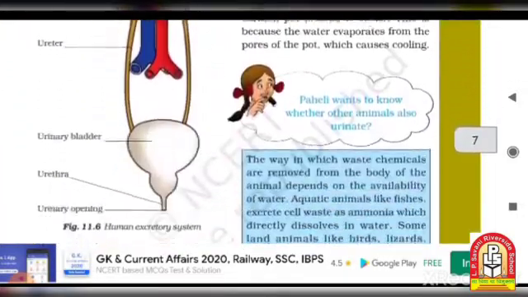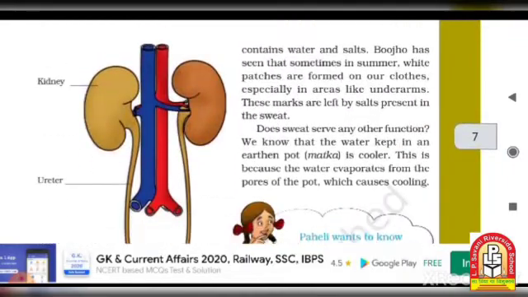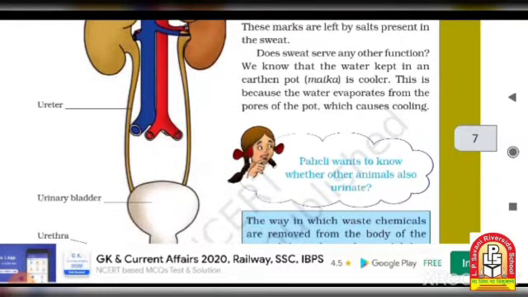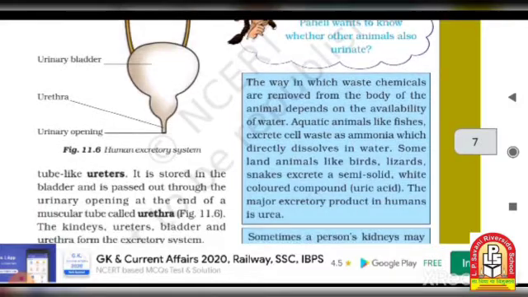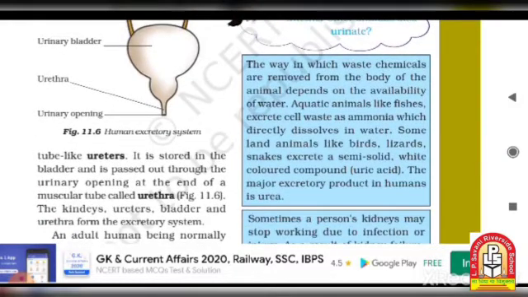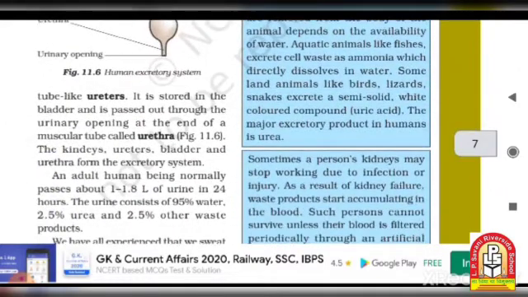Then after, the main topic is the human excretory system. So what is the human excretory system, why is it important, and what are the characteristics that we have to learn? First of all, there are the kidneys, then the ureters, then the urinary bladder or urethra, and the urinary opening. These are all the main parts of the excretory system.